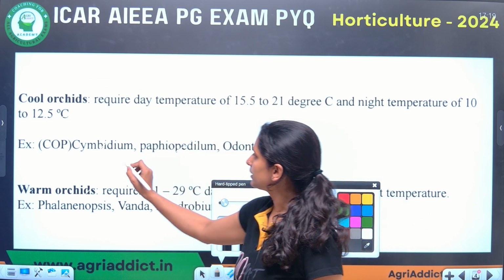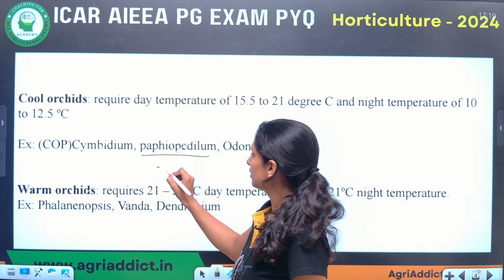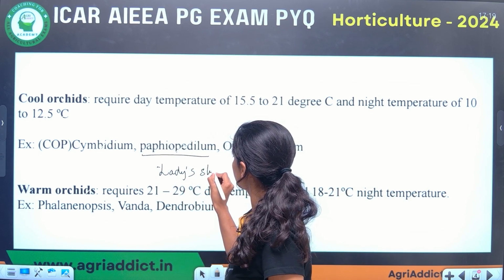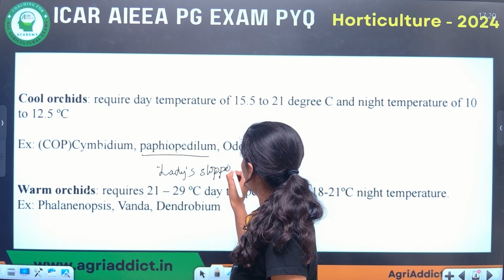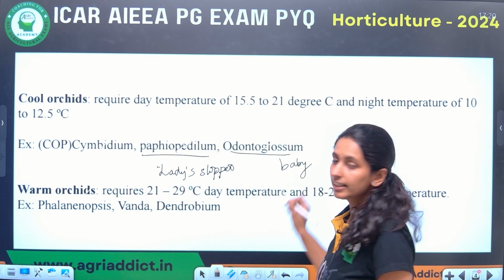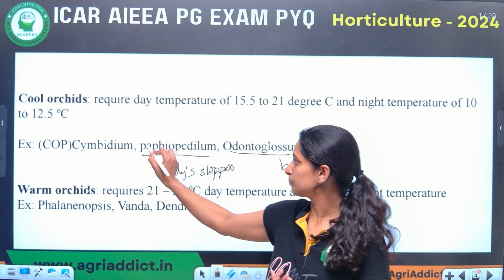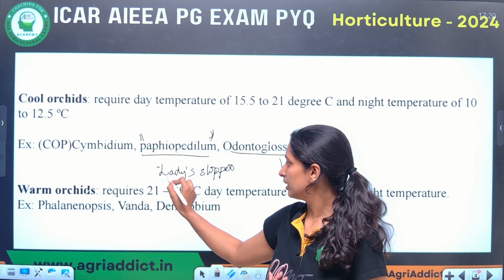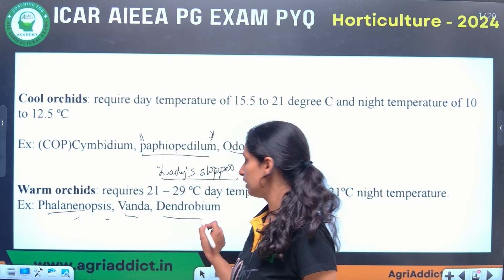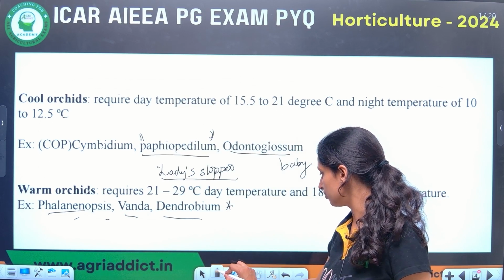Here the Cymbidium, the Paphiopedilum. Paphiopedilum is also called lady's slipper orchid. And Odontoglossum is also called baby orchid. So in orchids, this is very important, the common name also. Next time they can ask what is the common name of Paphiopedilum. This is very important. And in warm orchids, Phalaenopsis, Vanda and Dendrobium. Dendrobium is a very important genus, and it is most widely grown.